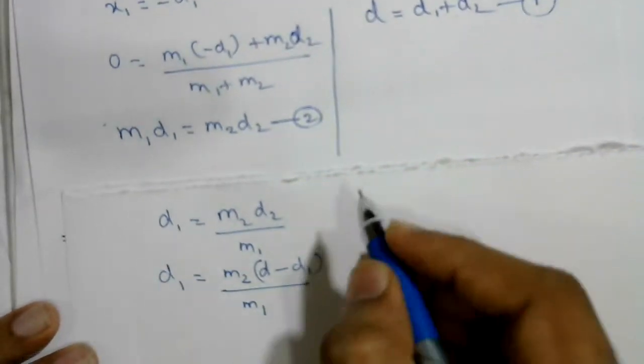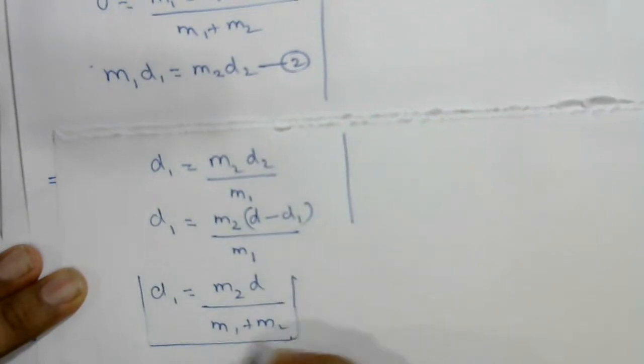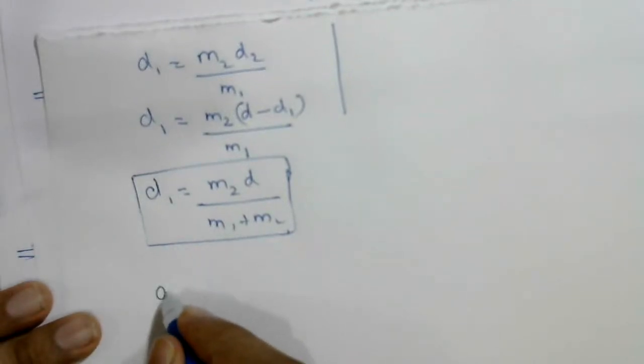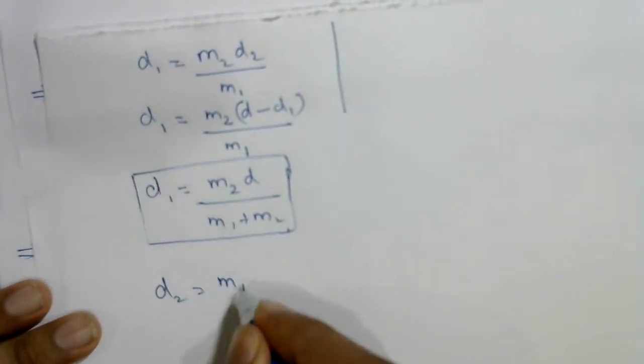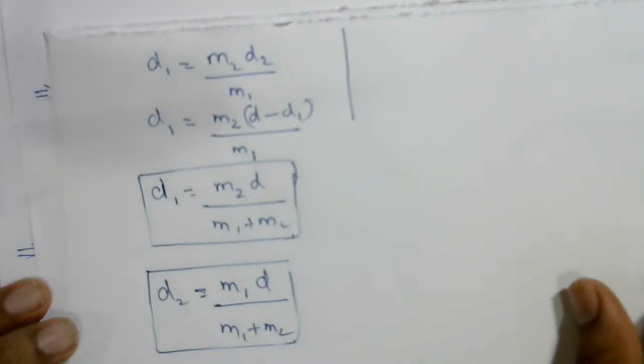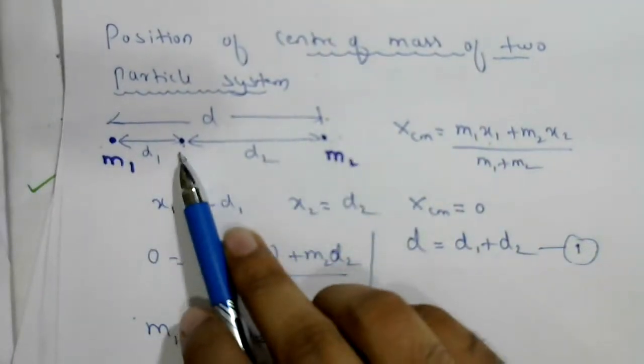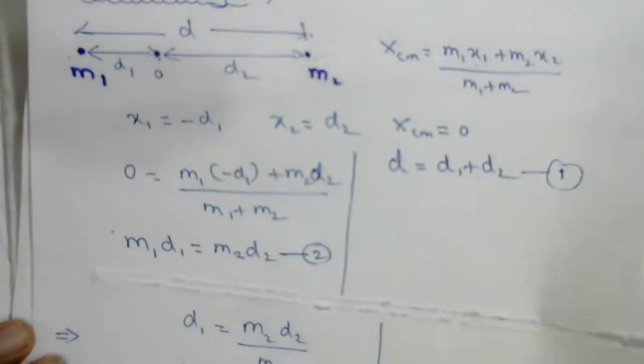So next, after simplification of this d1, the general formula I'll write here. So d1 is equal to m2 into d upon m1 plus m2. So this is the position of the first particle from the origin, and the second one is the position of the second particle, that is m1, position number 2. You'll get this d1 and d2. So d1 is the distance of the first particle from the origin, d2 is the distance of the second particle from the origin.